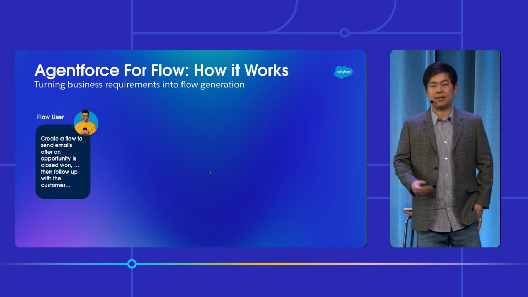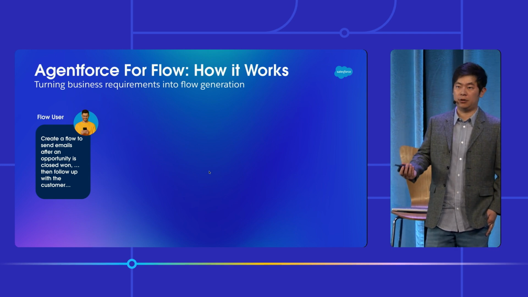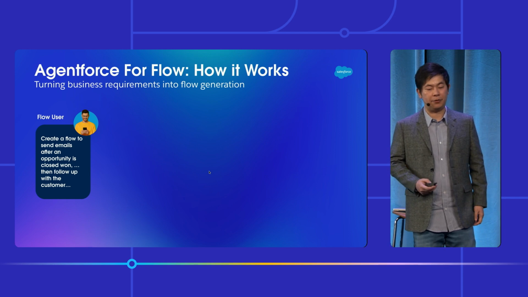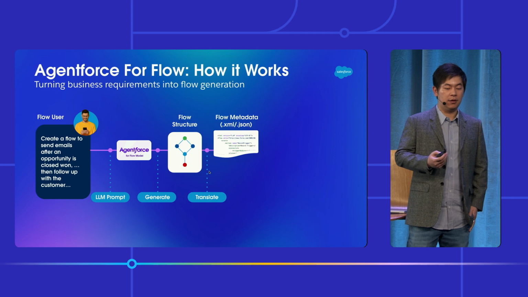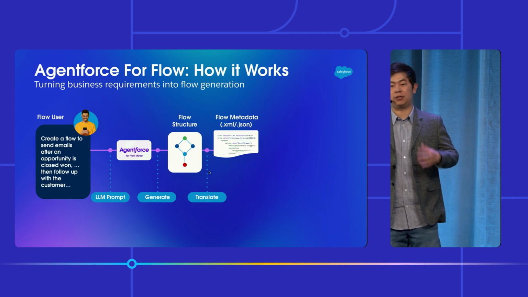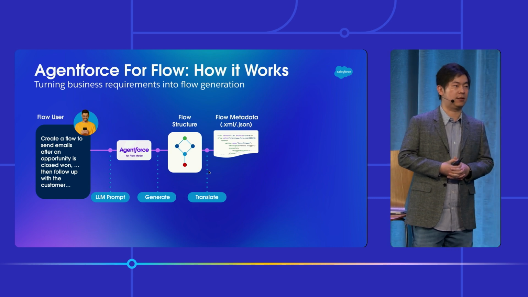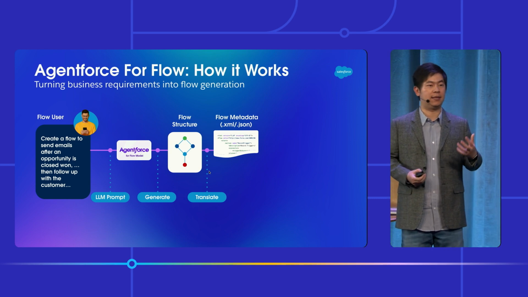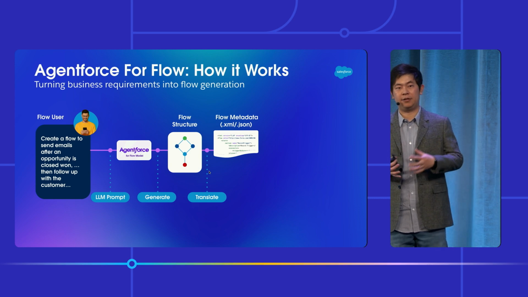So if the user types in some prompt, for instance, I want to create a flow to send emails after an opportunity is closed, and I want to do some follow-up stuff with the customer. After the AI sees this prompt, we will first generate a high-level topology of this flow. It consists of the elements and their connectors. Each element could be an action call, like send an email, or a decision, or a loop, and other elements. And we also have the connectivity between them.